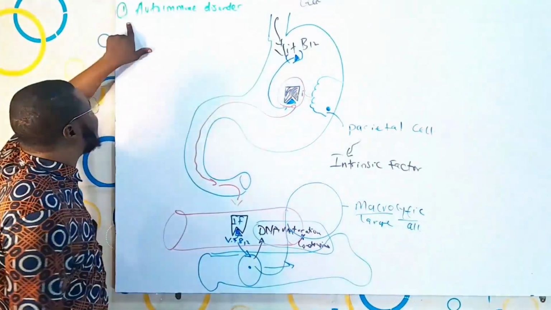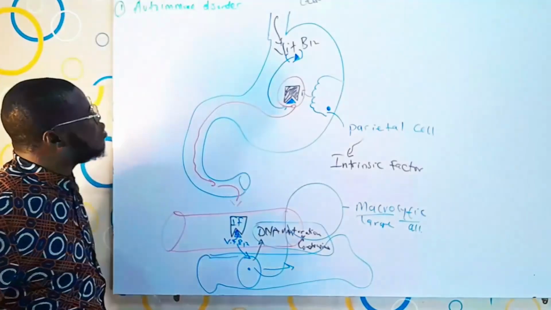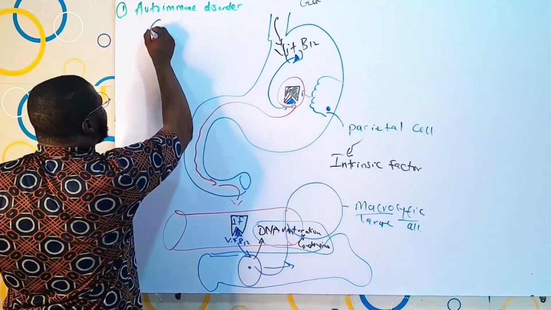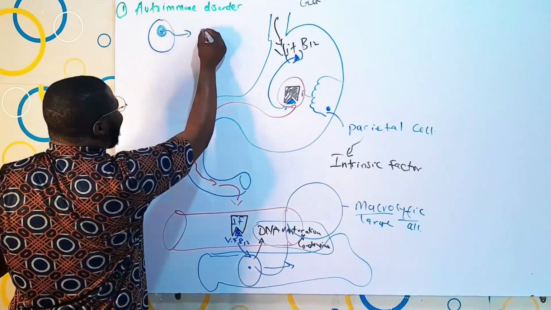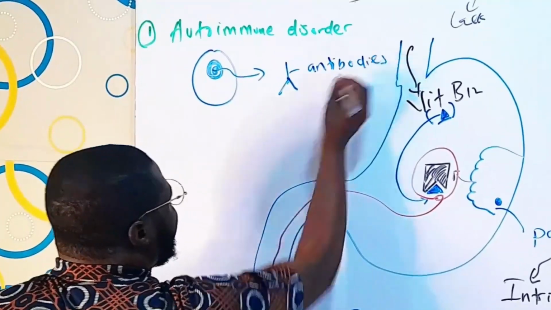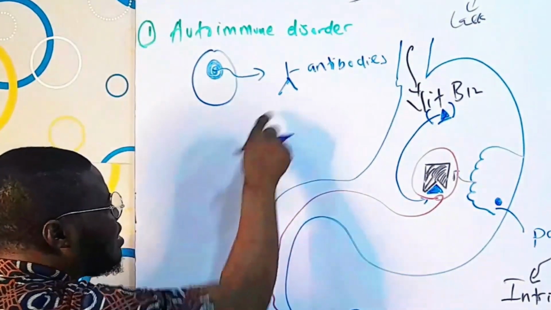Now, I said one thing that can cause this is autoimmune disorder. Right? Cool. Now, how? In autoimmune disorder, we have some cells in our body, and what these cells can do is release things like antibodies. They can actually do two things. The first one is they can release antibodies. What do you think these antibodies will do?